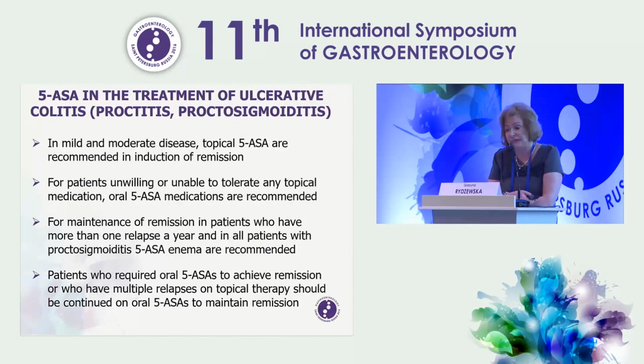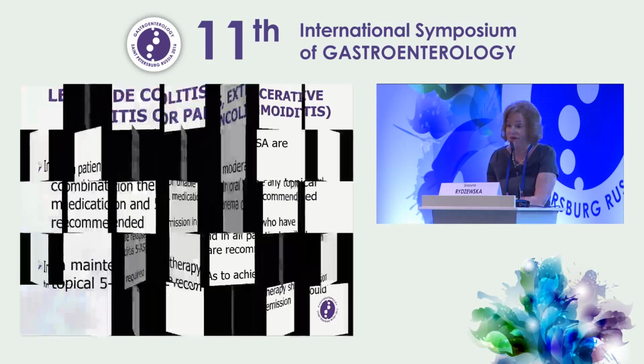5-SA in ulcerative colitis. First of all, proctitis and proctosigmoiditis. In mild and moderate disease, topical 5-SA are recommended for induction of remission and also for maintenance of remission. But for patients unwilling or unable to tolerate any topical medication, and we know that we have such patients, oral 5-SA are recommended, and also oral 5-SA are recommended for patients with multiple relapses on topical therapy. That also seems to be clear.